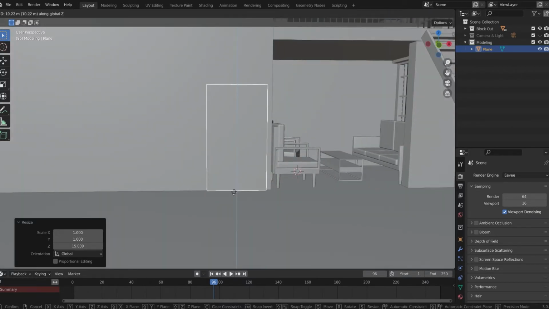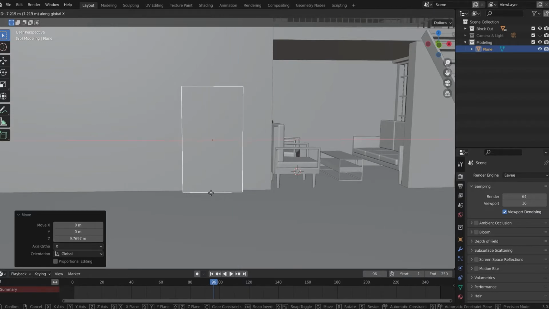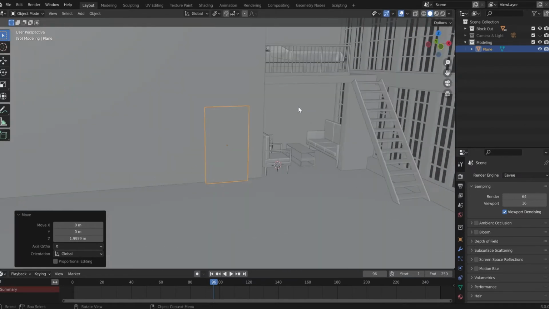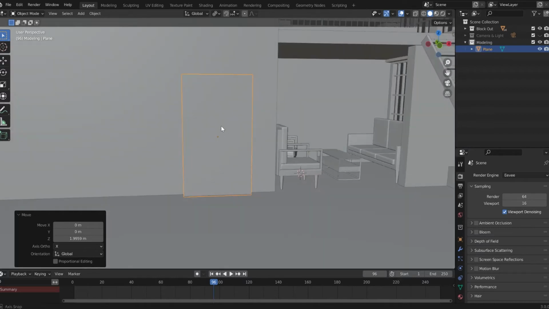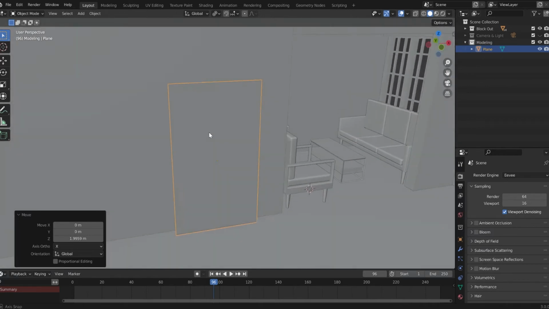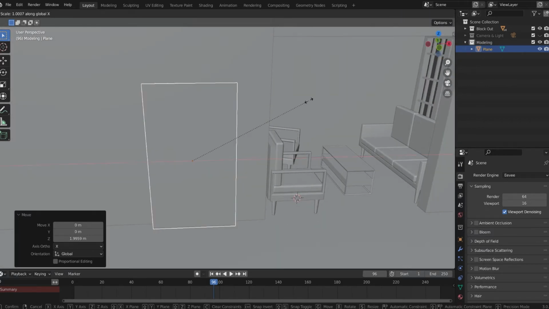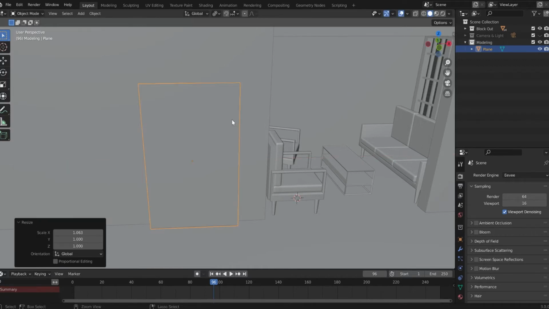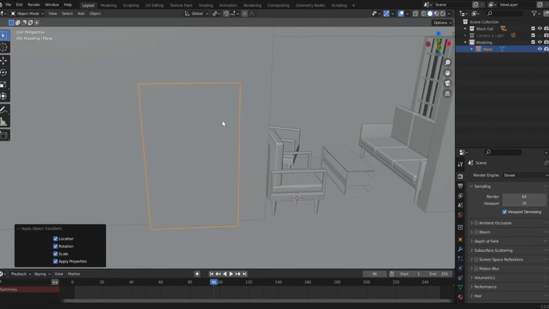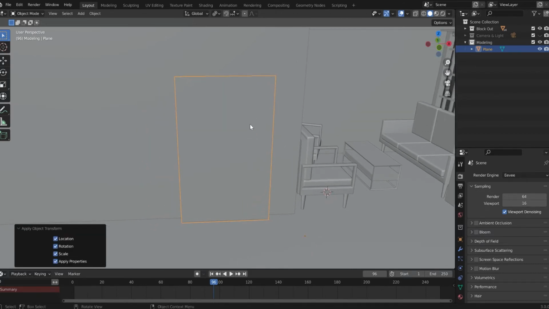Move it up and to the x. I think we needed to make it a little more bigger. Like this. Yes, I feel this is a good fit. If you feel it's too big or too small, you can adjust it as you please. But I just want it a little more on the x-axis. Something like this. Perfect. Now let's press Ctrl A, apply all transforms, and start working on this beautiful door.